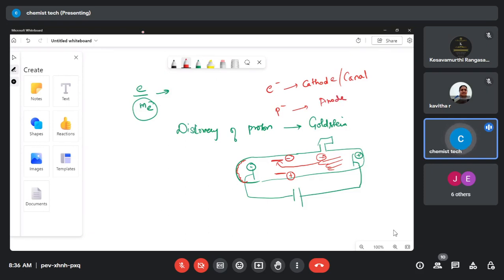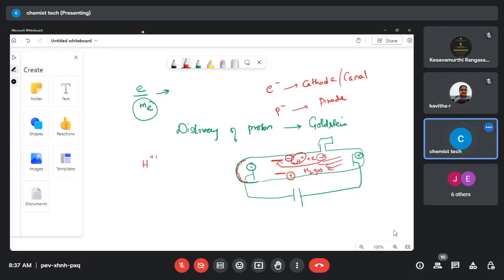The very important thing in the discovery of proton is that here again Goldstein has used hydrogen gas. The hydrogen gas starts to ionize so that it becomes H plus and an electron minus. What is H plus? How many electrons does H plus have?